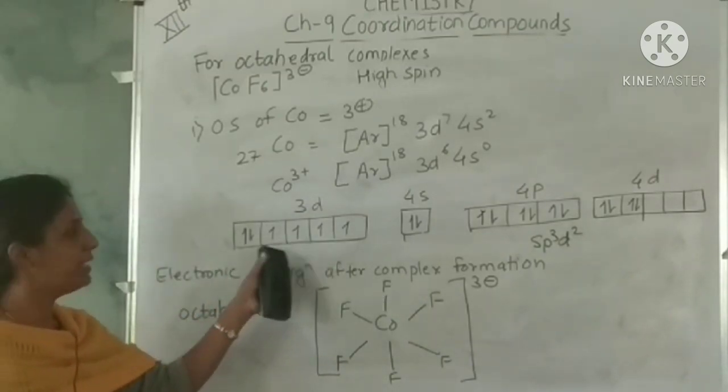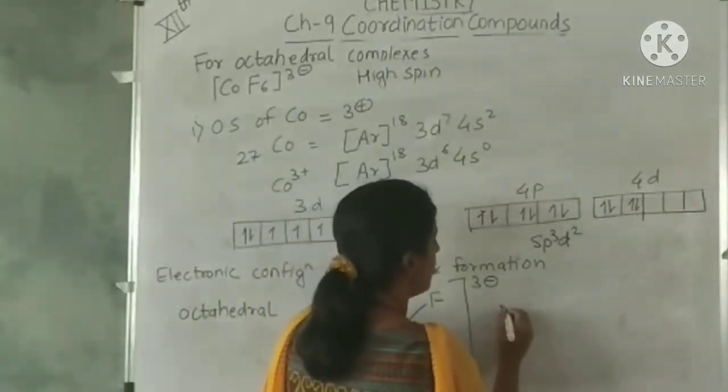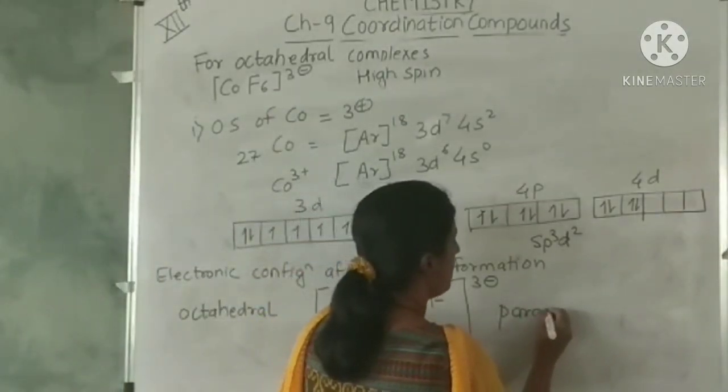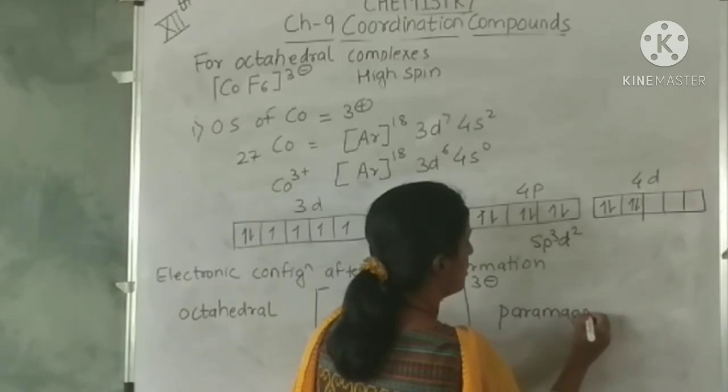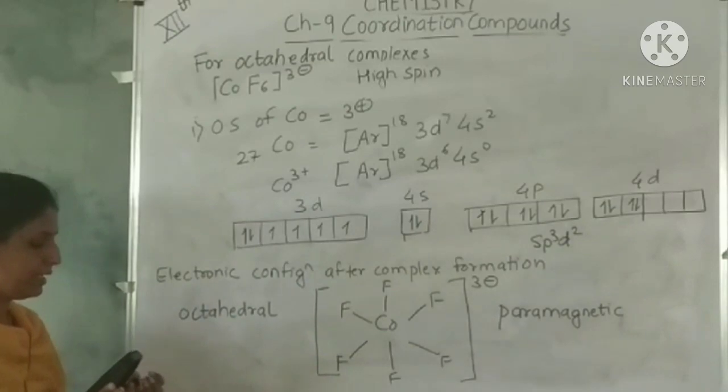But how many unpaired electrons are there? There are 4 unpaired electrons. So this complex is a paramagnetic complex.